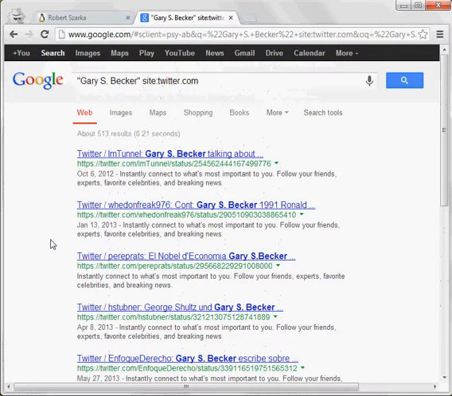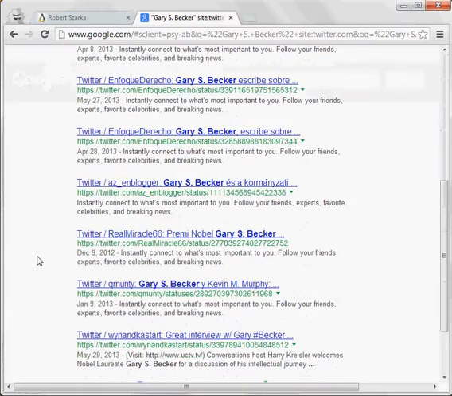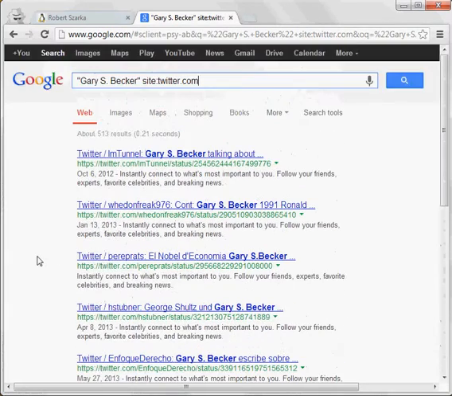In fact, you might think to search on Twitter itself, but Twitter doesn't do as good a job of surfacing the older tweets as it does the newer ones. So if you want to look back in time a little bit, as you can see, we're getting 2012 here. We probably get some older ones if we look back even farther or use the search tools to restrict the date. We're going to do a little better with Google for the older stuff. So that's one way to do it.